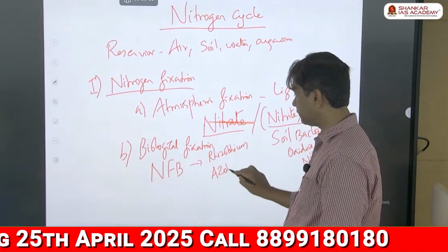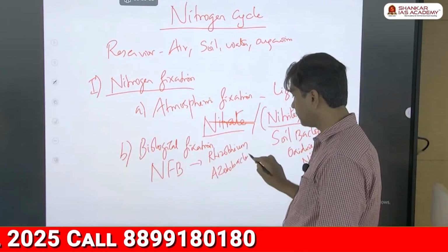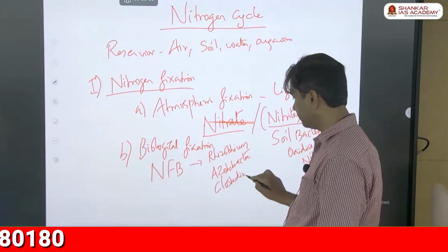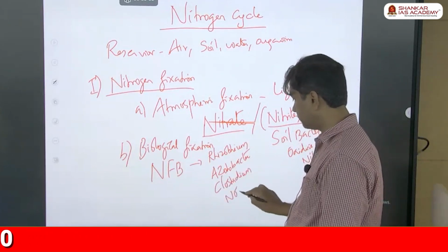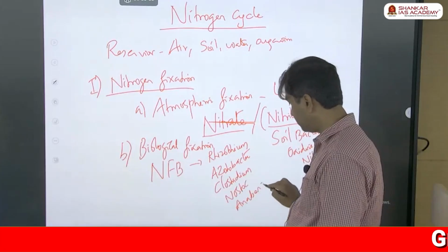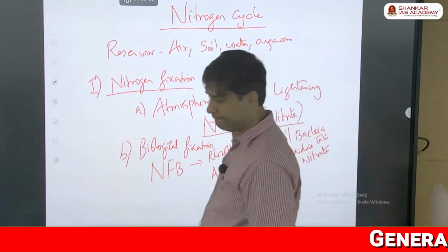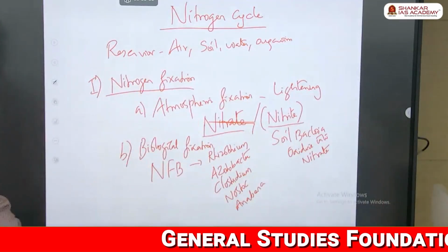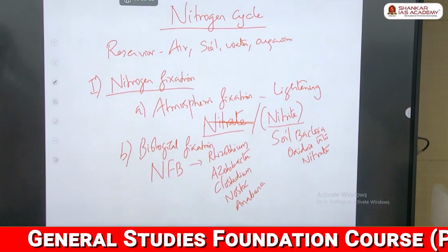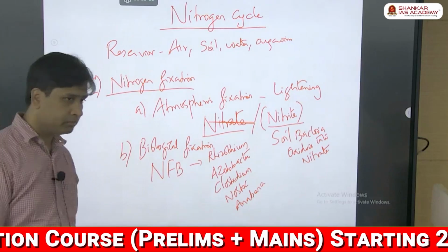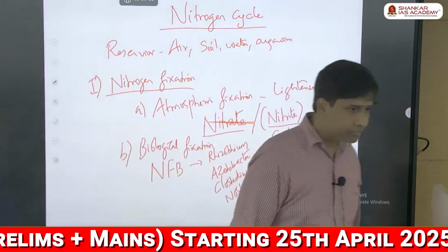Acetobacter, Clostridium, Nostoc, Anabaena.